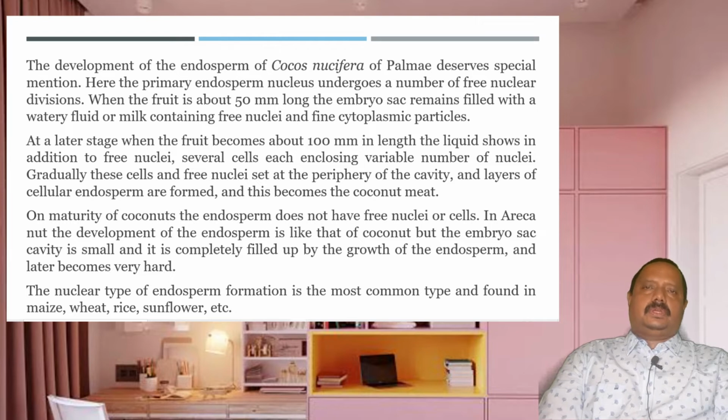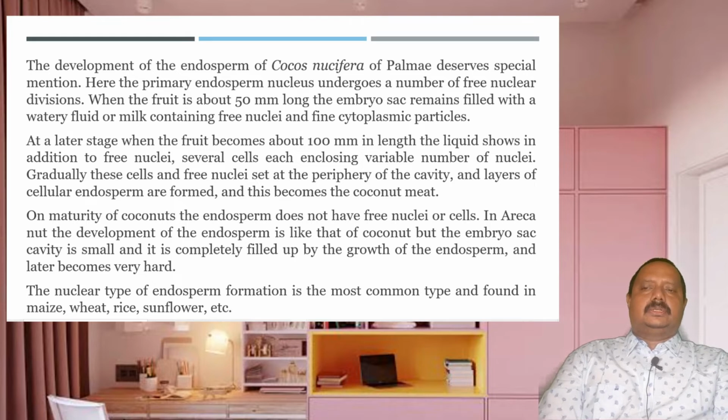Similarly, in the case of Cocos nucifera belonging to the family Palmae, the endosperm is said to be a liquid endosperm, where the primary endosperm nucleus undergoes a number of free nuclear divisions. When the fruit, the coconut, is about 50 mm long, the embryo sac remains filled with a watery fluid known as the coconut milk, containing free nuclei and fine cytoplasmic particles. So it is considered as liquid endosperm.